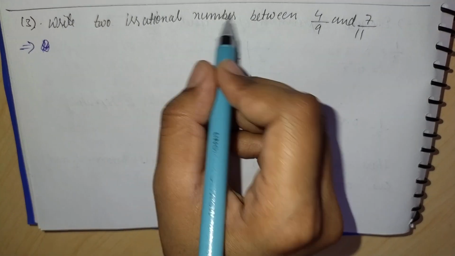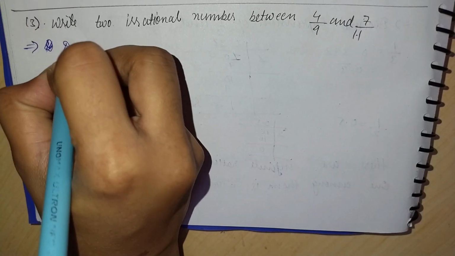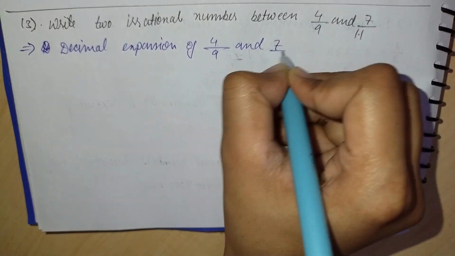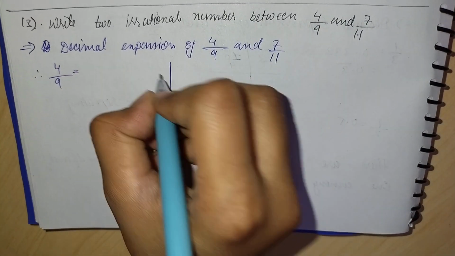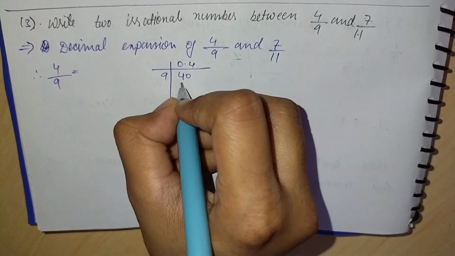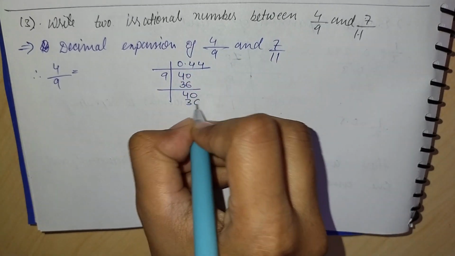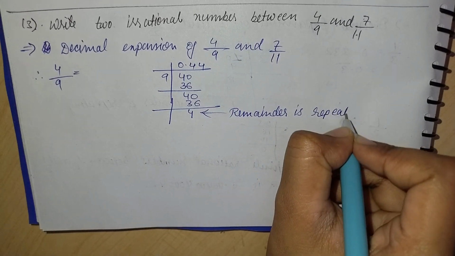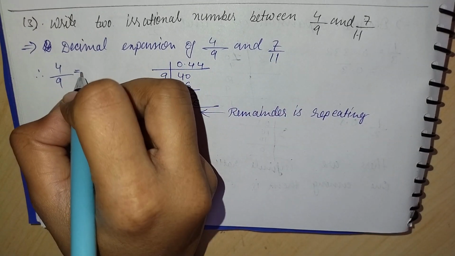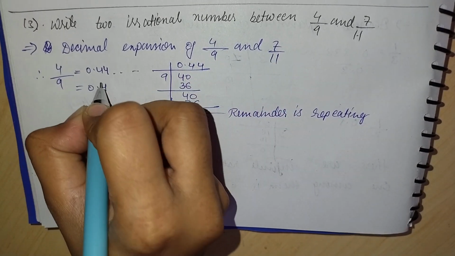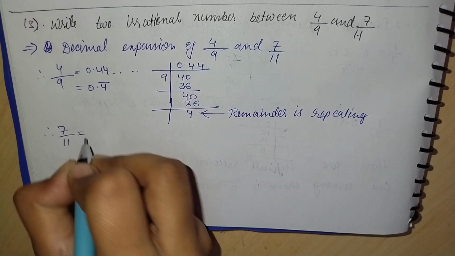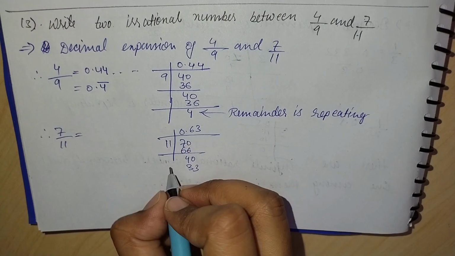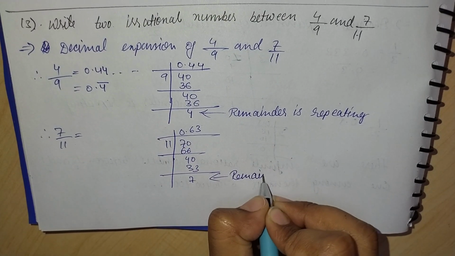Now the 13th is: write two irrational numbers between 4 by 9 and 7 by 11. First the decimal expansion of 4 by 9 and 7 by 11. On solving 4 by 9 by the long division method, we will get 0.4 with 4 as remainder, because it is repeating, we will use the bar sign above 4. So we will write 0.4 bar. After that, 7 by 11, by that process we will get 7 as remainder repeating here, so we will write it as 0.63 bar, as 63 is repeating here.